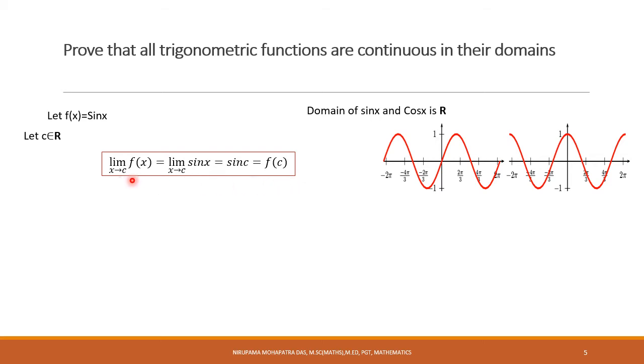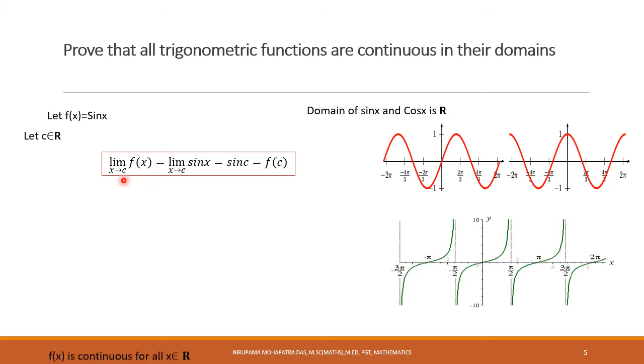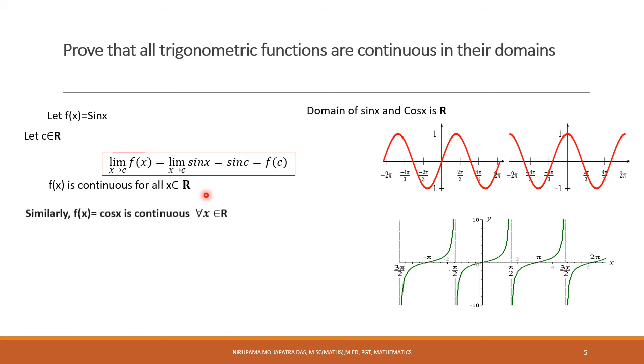So the limit as x approaches c of f(x) equals f(c), which gives us the condition that f(x) is continuous for all x belonging to R. Similarly, we can check the continuity of the cosine function also, and cos x is continuous for all x belonging to R.